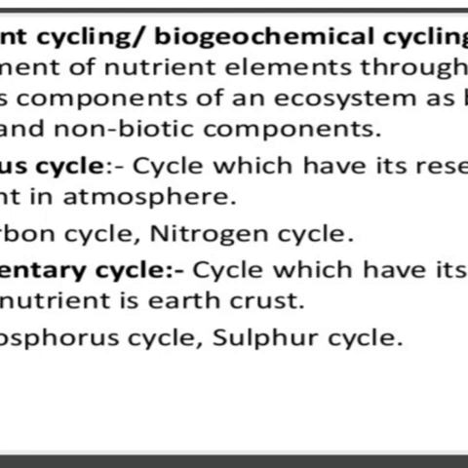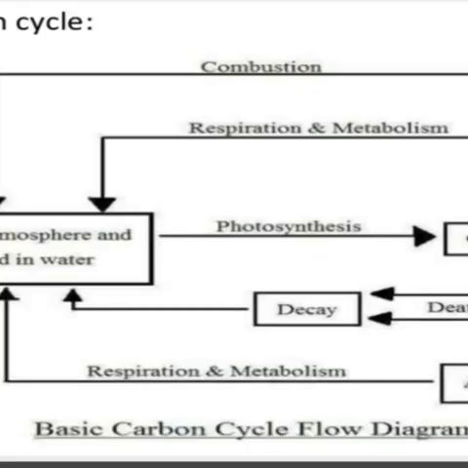The gaseous cycle is that nutrient cycle where the major reservoir is the atmosphere. For example, the carbon cycle and the nitrogen cycle. Sedimentary cycle, on the other hand, is the cycle where the reservoir is Earth's crust or the soil. For example, the phosphorus cycle and sulfur cycle. Very briefly, let us discuss the carbon cycle.